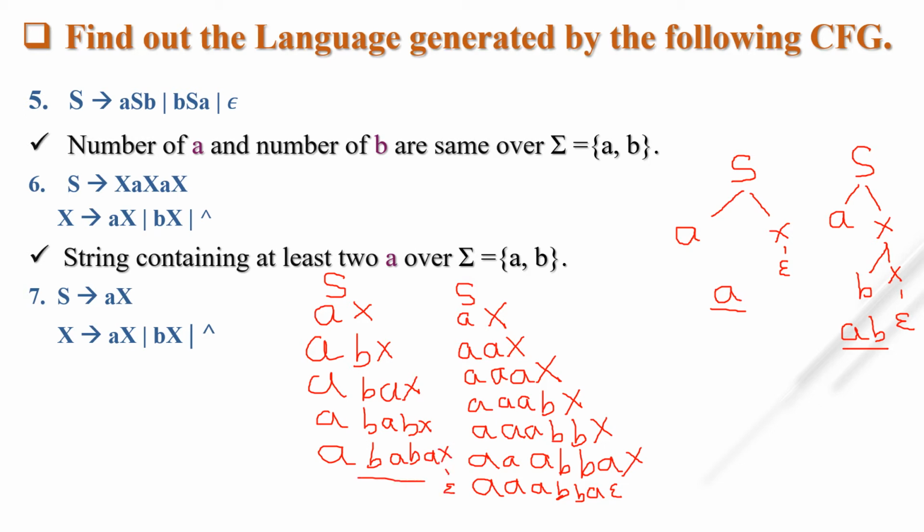So it is any combination of a and b, but you can see that the string always starts with a, because in the starting production we mandatorily have a small a. So the language is strings containing any combination of a and b but starting with a. Okay, so let's see what the answer is.